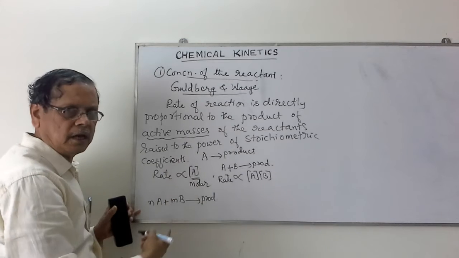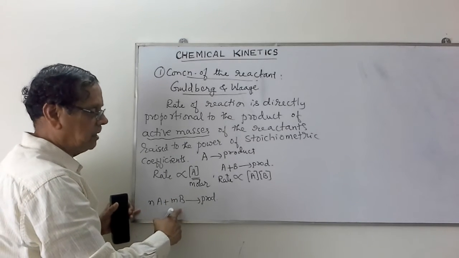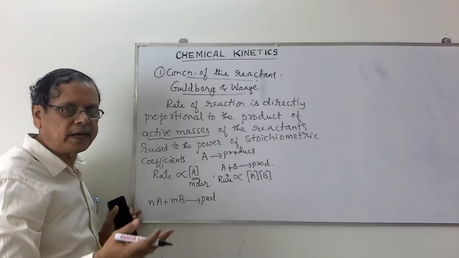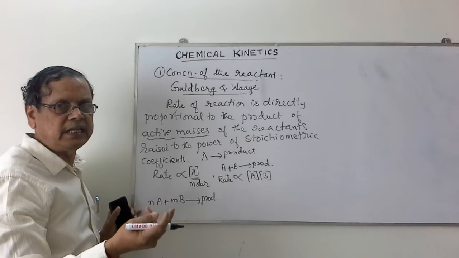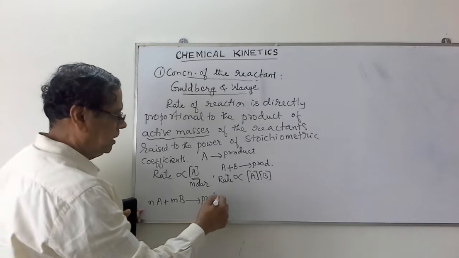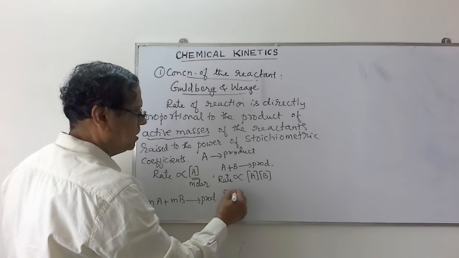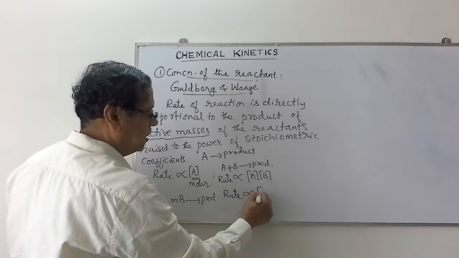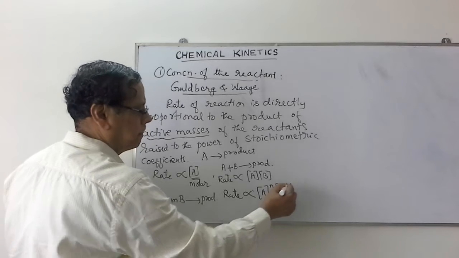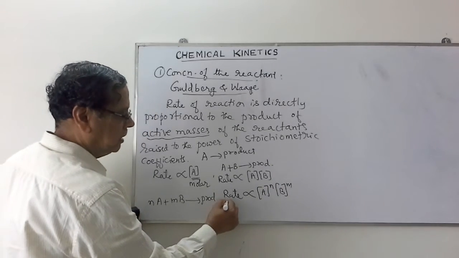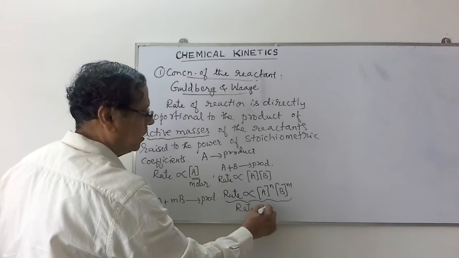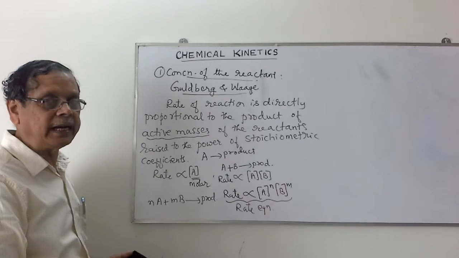According to this Guldberg-Waage's law, at constant temperature, of course, when we study a factor like concentration, we have to keep the other factors constant. So temperature and catalyst remain constant. So nA plus mB giving rise to products. At constant temperature, we can write this as rate is proportional to concentration of A to the power n, concentration of B to the power m. So this equation is called the rate law. This mathematical expression for the rate of the reaction is called rate law.